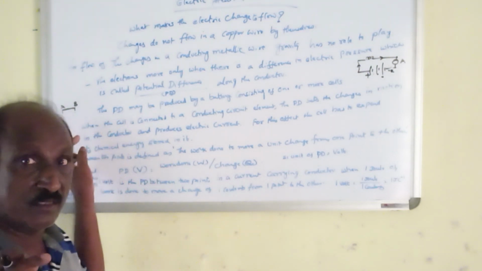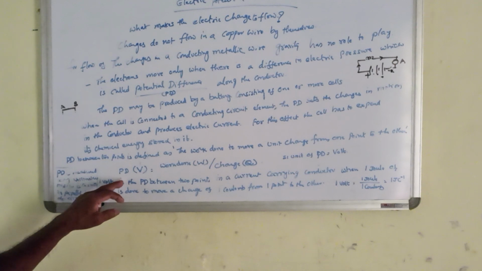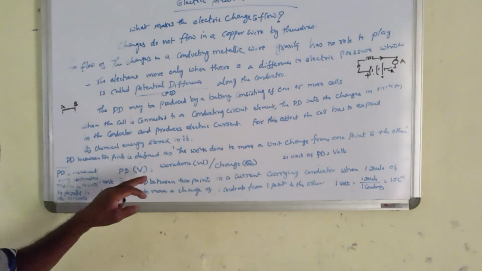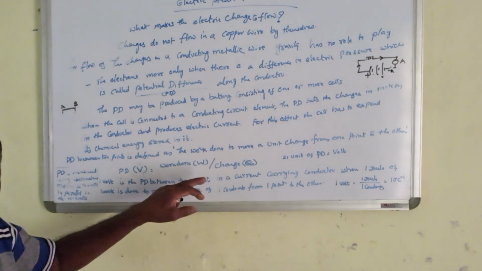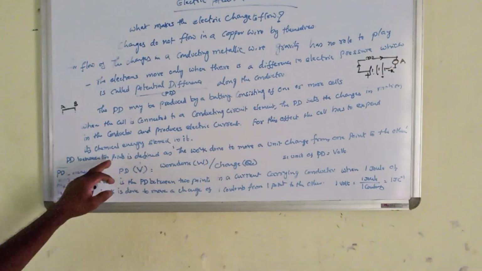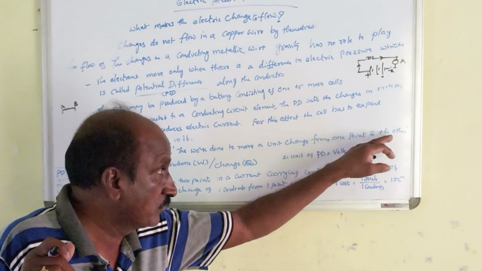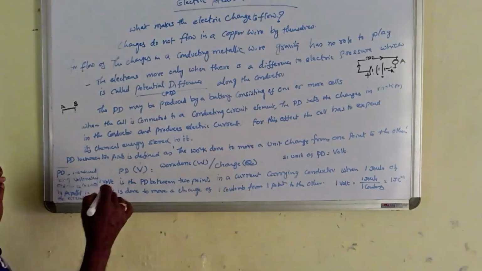That's why here the potential difference is being defined as the work done per charge. Defined as the work done to move a unit charge from the one point to the other.